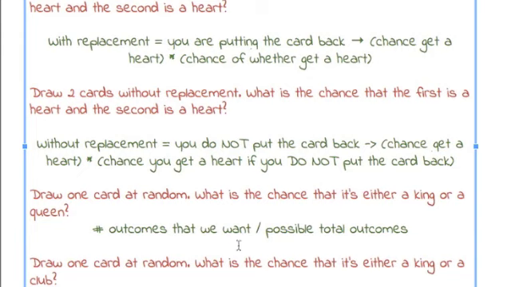And that's going to be the number of outcomes we want, so the total number of cards out of the possible total outcomes would be the entire deck. All right, and that wraps up the card deck question.